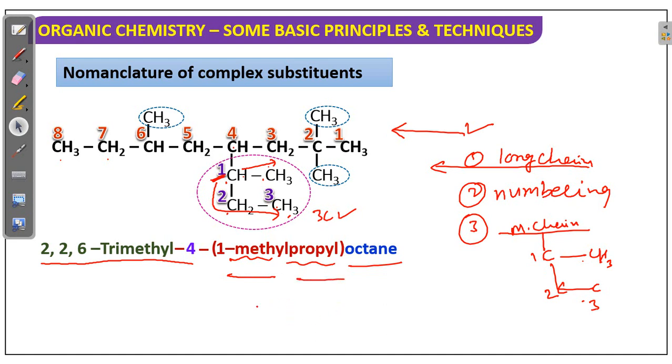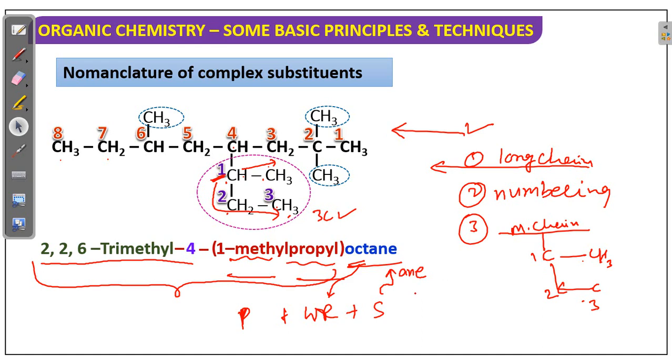Okay, so what is our main structure? Word root plus suffix plus prefix. Prefix means substituents. These all are substituents only. Oct means 8 carbons, the word root. Suffix is here "ane". Okay.